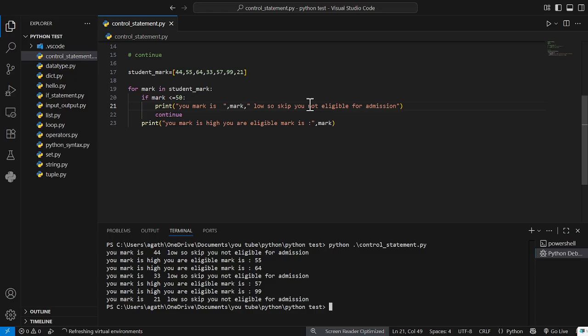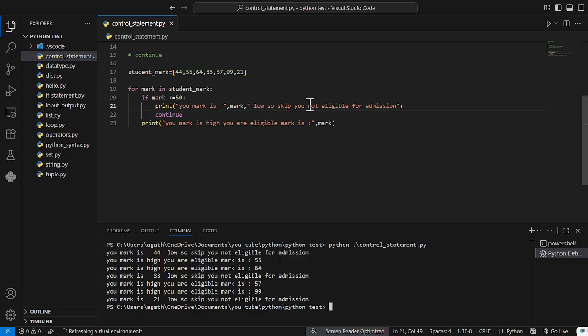This time you can see the whole code. If the mark is less than or equal to 50, that mark is skipped. Marks greater than 50 are the only ones eligible.